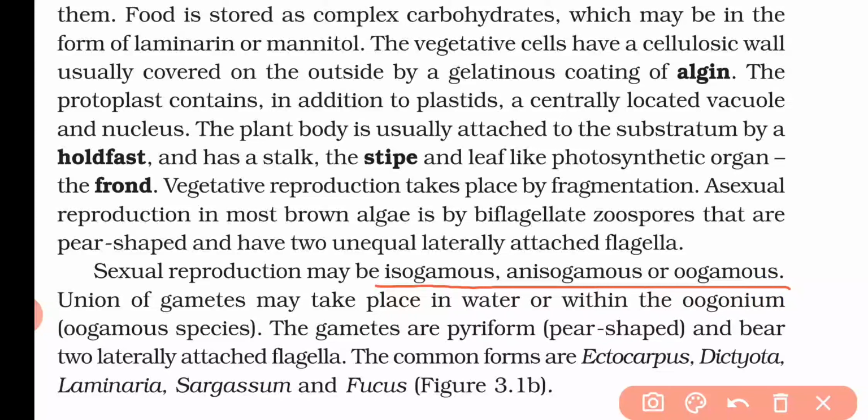Now sexual reproduction may be isogamous, anisogamous or oogamous, and if the sexual reproduction is of oogamous type, in that condition it will be done within the oogonium in species in which the oogamous type of fusion is found. The gametes are pyriform, that means pear-shaped, and bear two lateral attached flagella, and the common forms are Ectocarpus, Dictyota, Laminaria, Sargassum and Fucus. So these are some of the brown algae which are found in aquatic habitats.